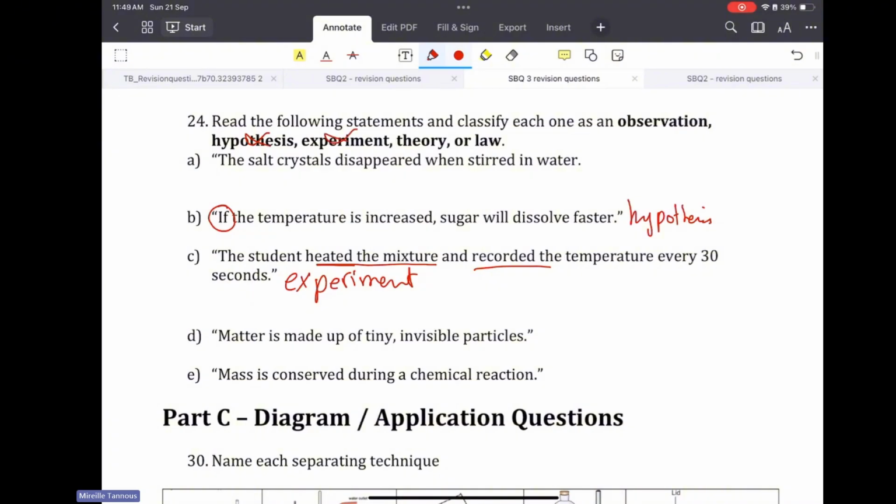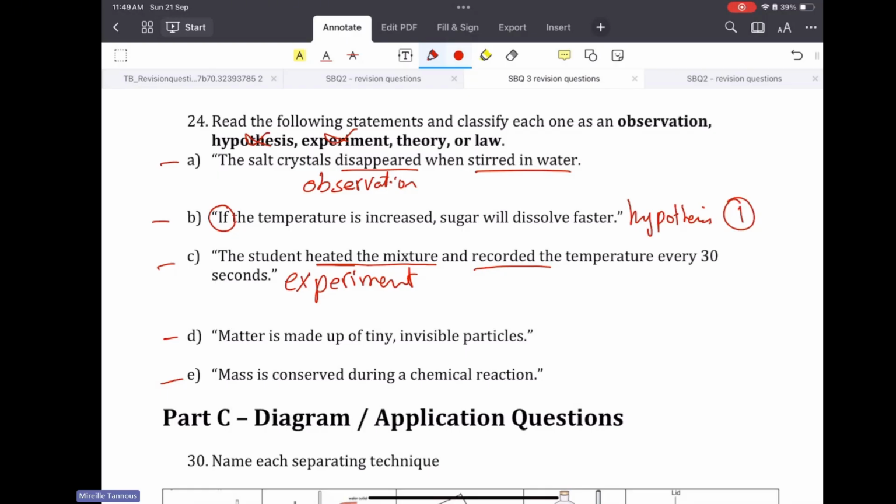Now, the salt crystals disappeared when stirred in water. So we are seeing this: observation. Usually when we give you the question, all the statements are related so that you can arrange them. So first we start with the hypothesis: if the temperature is increased, sugar will dissolve faster.